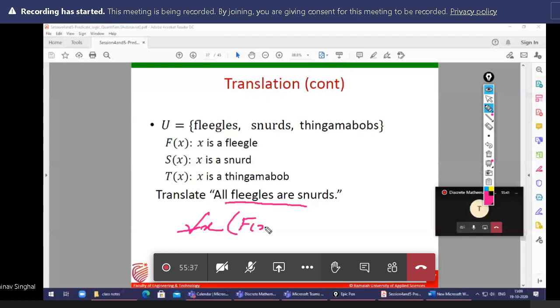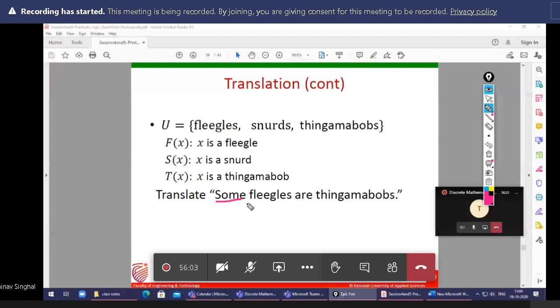Now the next. Okay, now this question I will ask you by the names, because here you need to understand the concept of the main quantifiers.